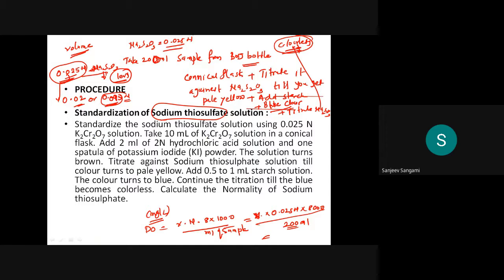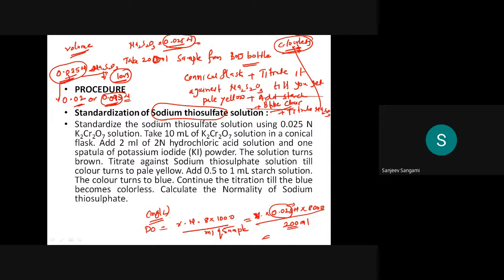You will think that you have used 0.025, but in actual when you are using it, it will be very less. So in calculations you are using 0.025, but in actual it will be very less. That thing only you have to check, whether the concentration of the sodium thiosulfate is decreased or not. For that we have to go for standardization of sodium thiosulfate solution. Okay, so then how to do it?